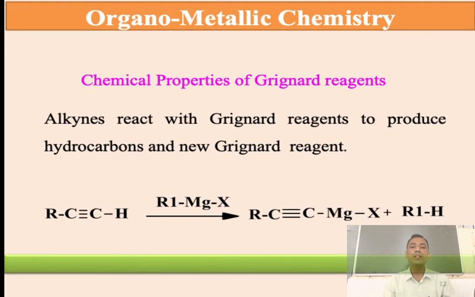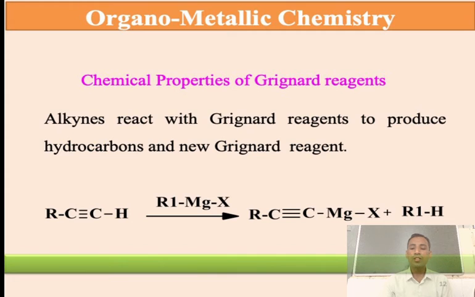And as we know, the negatively charged R can abstract the proton, with magnesium and X there. The triple bonded species is negatively charged, magnesium is positive, and with X it makes new organometallic compounds such as R-triple bond-C-MgX. Here it forms the alkane as well as the new Grignard's reagent.